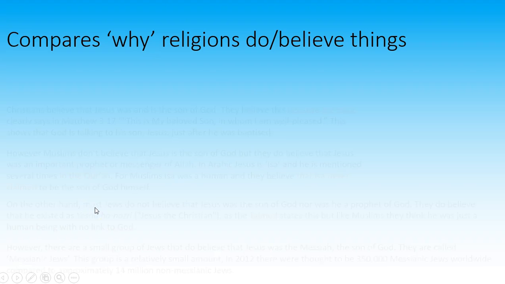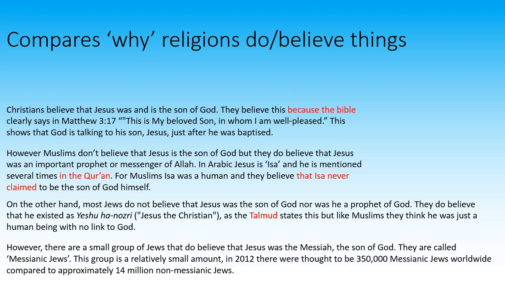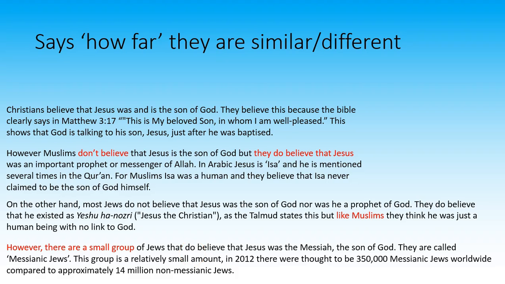Next, we look at why religions believe things rather than just what. So we've got the reasons why. In most cases, it's linked to the holy text in this case. So for Christians, the Bible, Muslims, the Quran, and Jews, one of their texts, the Talmud. It's important you can say how far they're similar or different. It's easy to say they're all the same or they're all different, but it doesn't work like this. For example, in the 4th paragraph, there is a small group of Jews that are actually different. So actually they are a little bit different, even though you think that they might be the same.